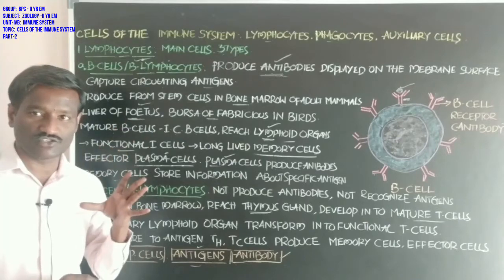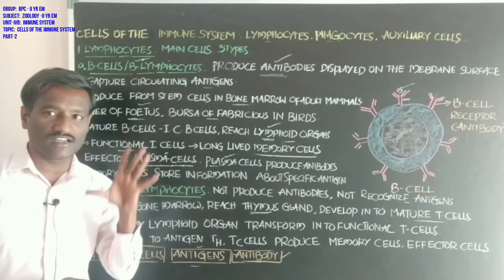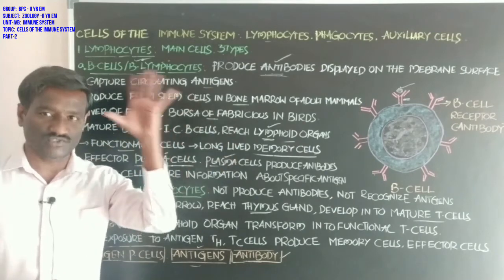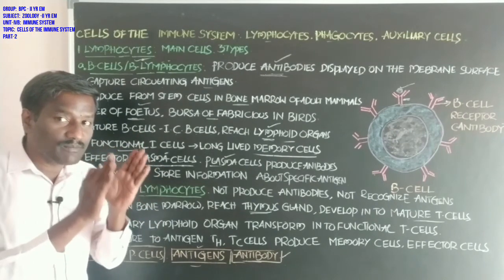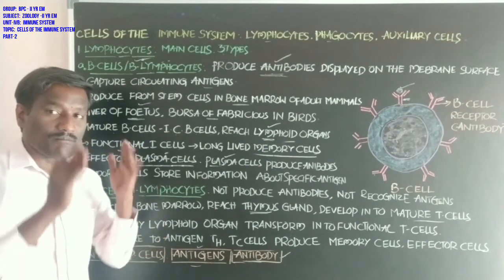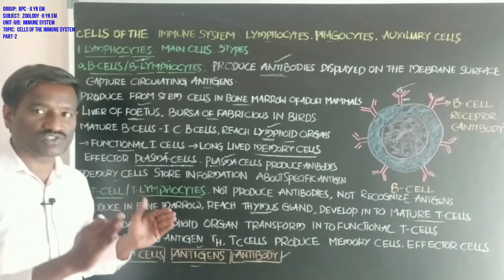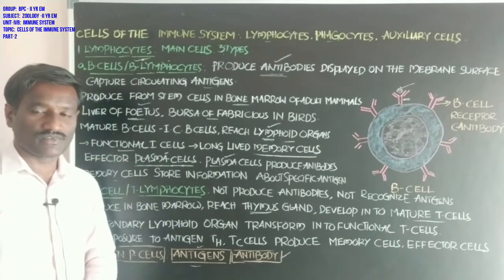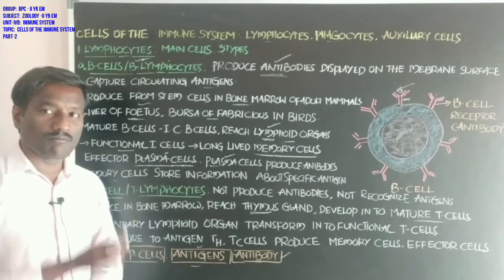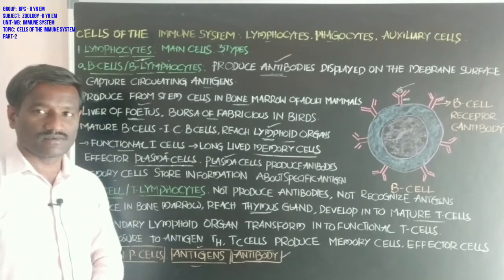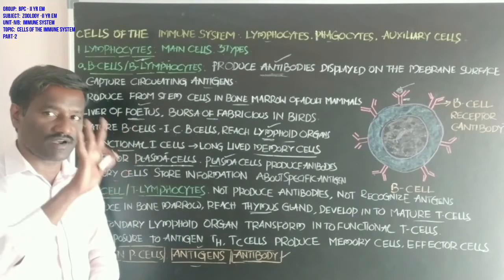Antigen presenting cells present the antigen to the T lymphocytes, or T cells. Which are the antigen presenting cells? Dendritic cells, macrophages, and B cells. These are the antigen presenting cells in the body.